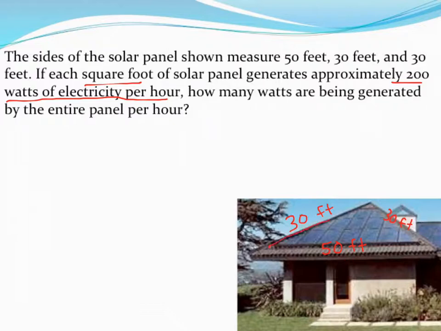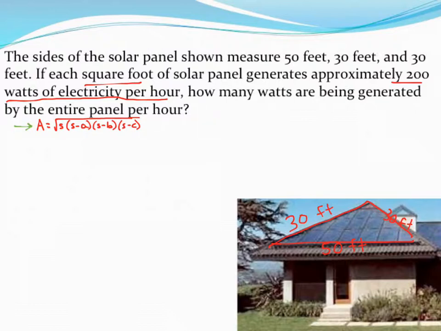I know that I have a 30-foot side, a 30-foot side, and then a 50-foot side. And so what I'll need to do is find the area of this triangle. And using some formulas we've discussed in class, when I know all three sides of the triangle, one of the easier formulas to use is Heron's formula, which is this. This is Heron's formula. I wanted to have that pop up real quick.